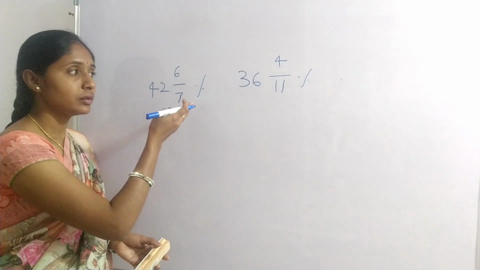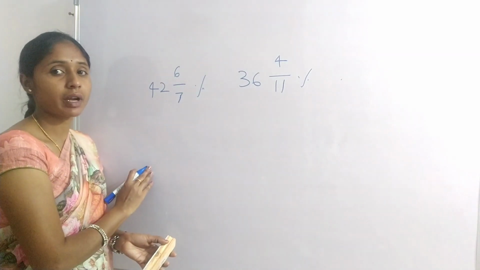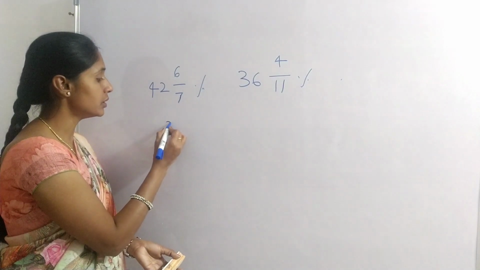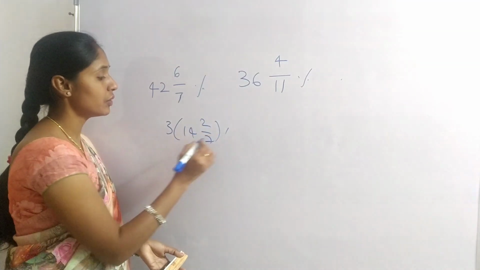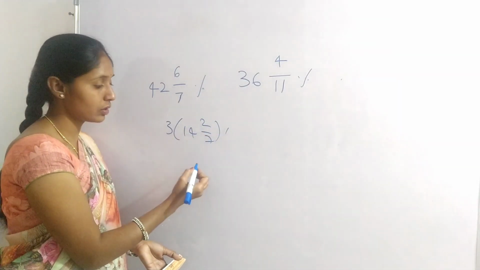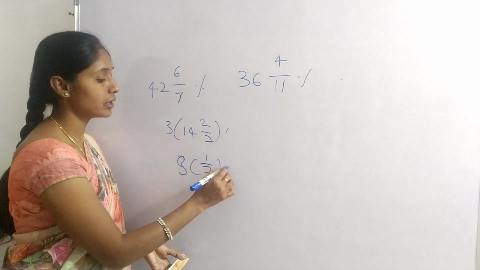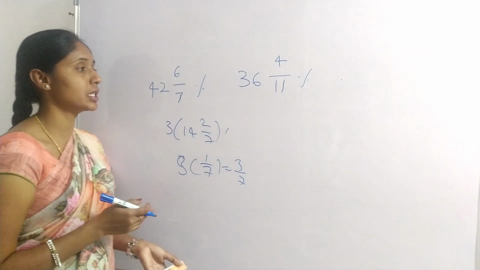Now these percentage values are converting into fraction values. Let me see. Here I am taking common 3. 14 2 by 7, the value we know, 1 by 7. 3 into 1 by 7, that is 3 by 7, is the fractional value of this particular percentage.